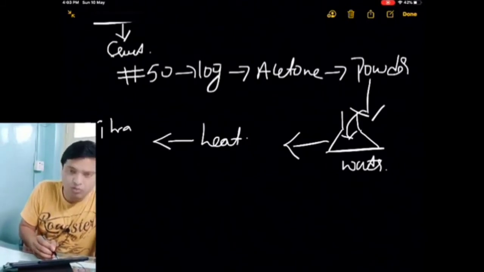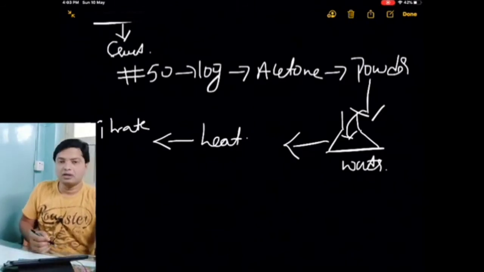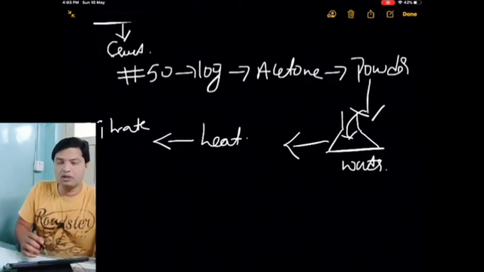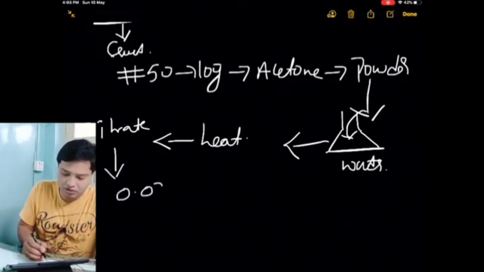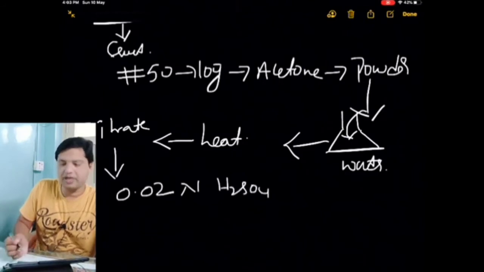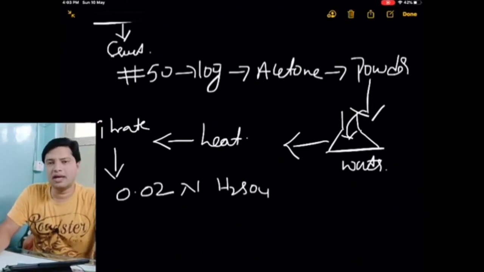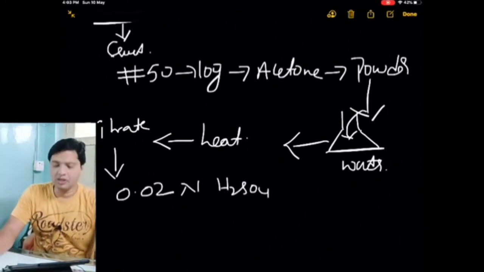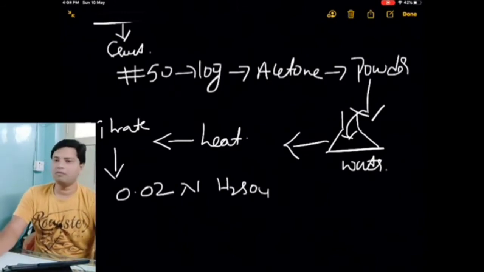We want to know how much alkalinity has been imparted. We titrate this heated and cooled water with 0.02 normal sulfuric acid and note down the values. So with the strong acid, we treat it. The value should be more for type 3 and type 4, and it should be very, very less for type 2 and type 1.